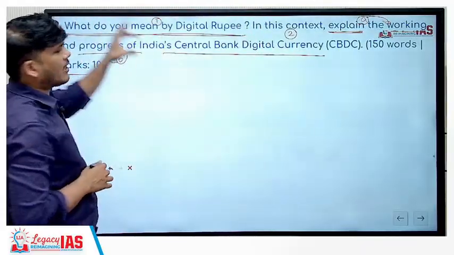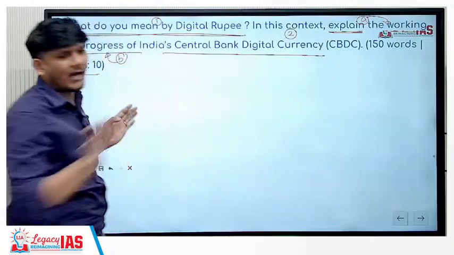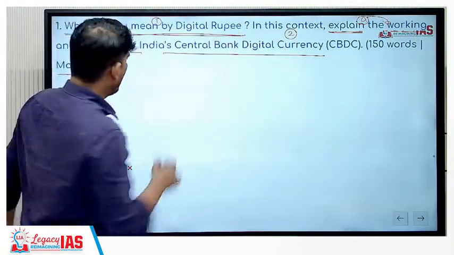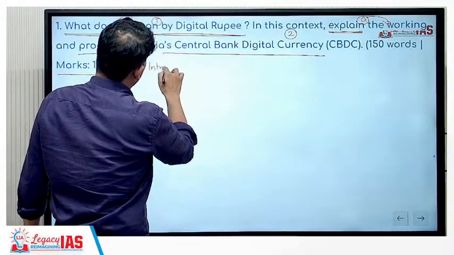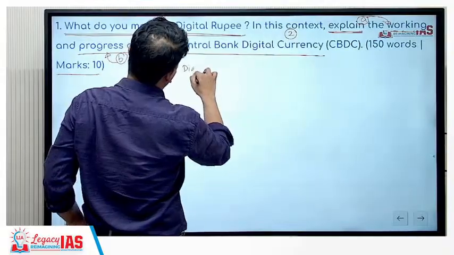The first part will have a lower weightage, right? And the second part will have a higher weightage because it is explanatory in nature and more parts are present. So while writing the introduction, you are simply going to define what is digital rupee.